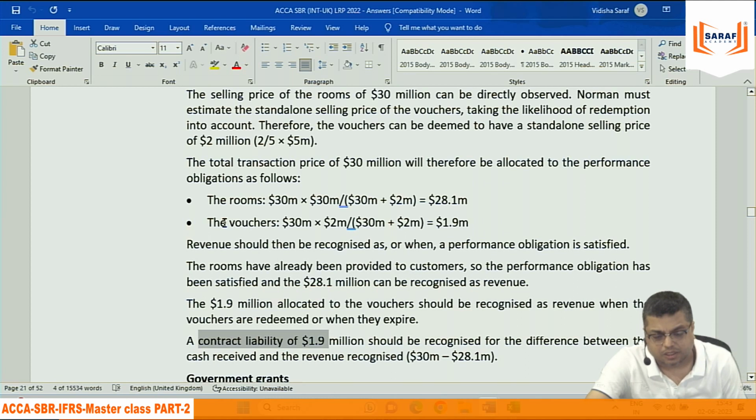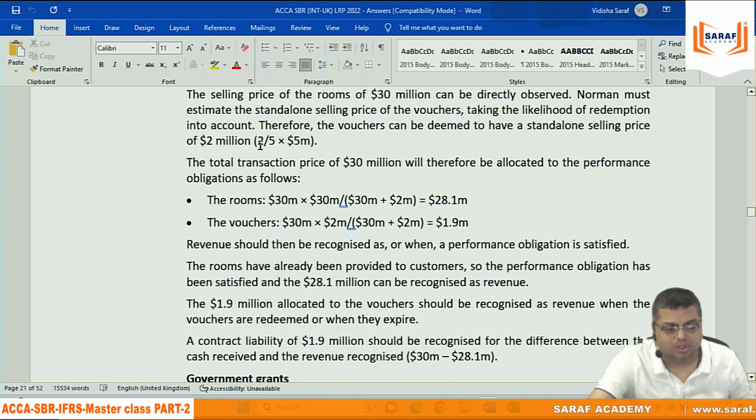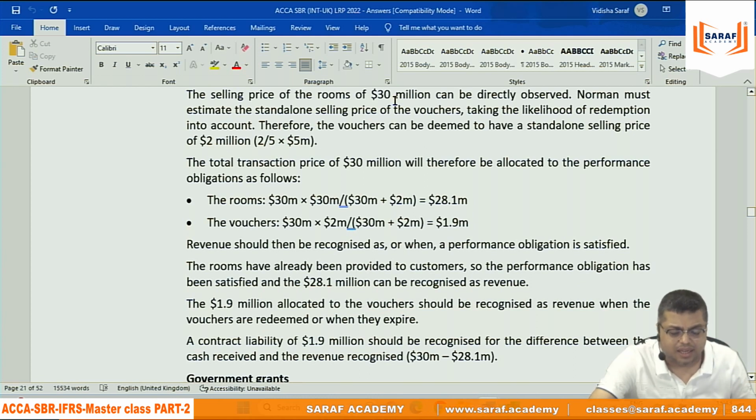I had not said this much. बोला लेकिन यहाँ का number कटेगा. Because I had not used this 5 में से 2 vouchers are redeemed. So based on that, what is the voucher standalone selling price? 2 million. And 30 million is the room price.